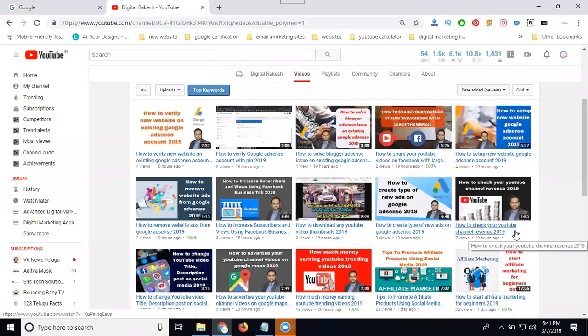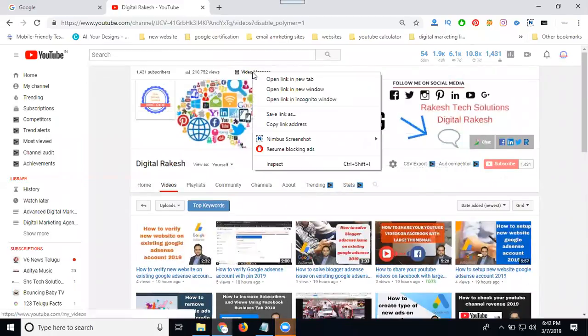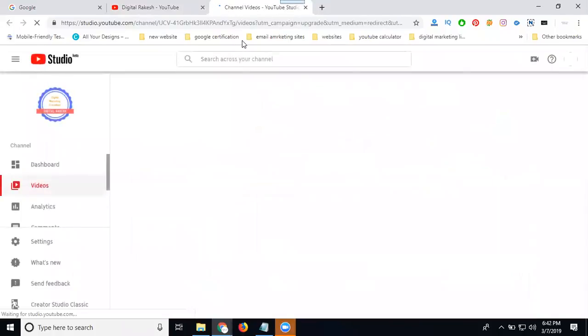So any YouTube channel, we have two types of headings. One is green, the second is yellow. When coming to your YouTube channel, the option is called Video Manager. When coming to your YouTube Studio, they say yellow for any video means limited ads or no ads. Your screen will be like this.